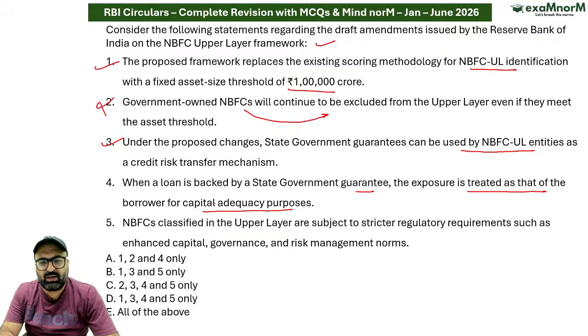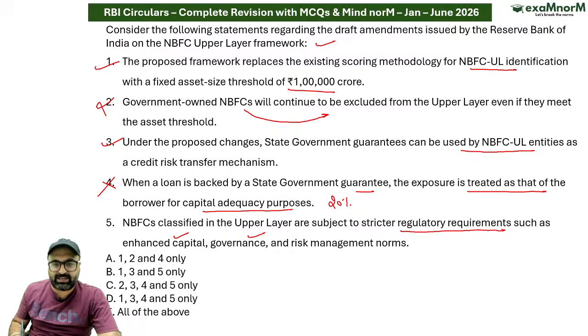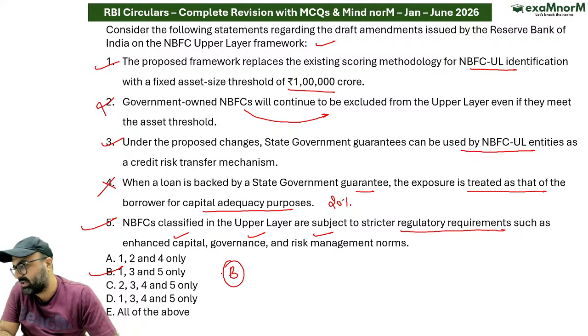Will we still take the exposure as that of the customer? No sir, the exposure will be as that of the state government, which will fall down to 20%. NBFCs classified in upper layer are subject to strict regulatory requirements, such as they have to maintain enhanced capital, governance and risk management norms. This is correct. So what will the answer be, sir? B, option 1, 3, 5 are correct, but the second and fourth statements are incorrect.